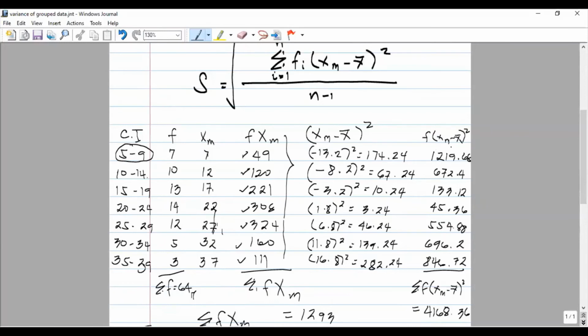of the frequency and the square deviation of the class mark and the mean. So I multiply our frequency and the square deviation result here.